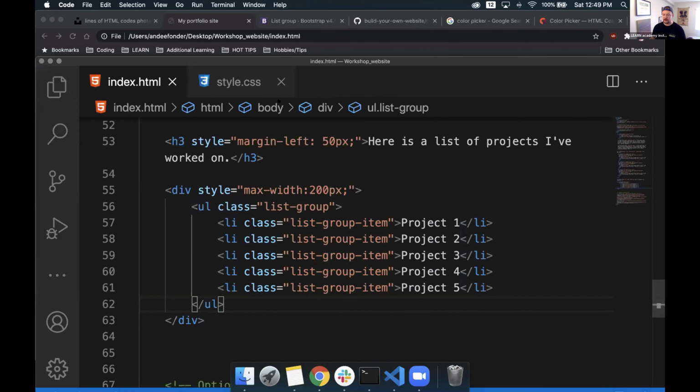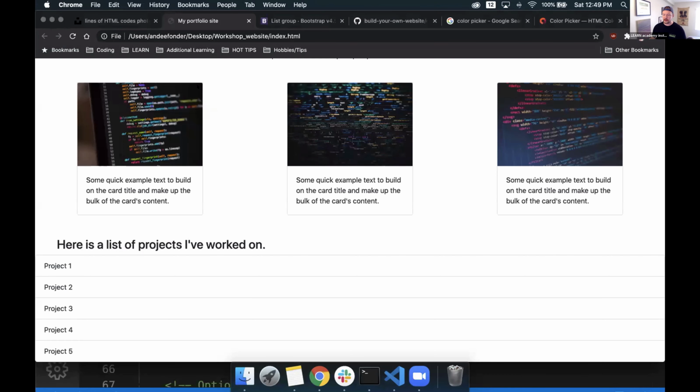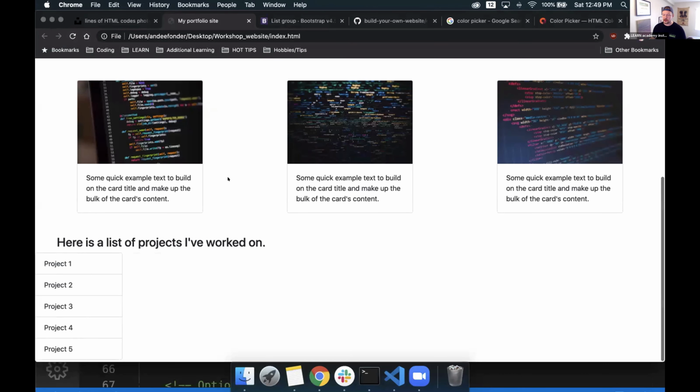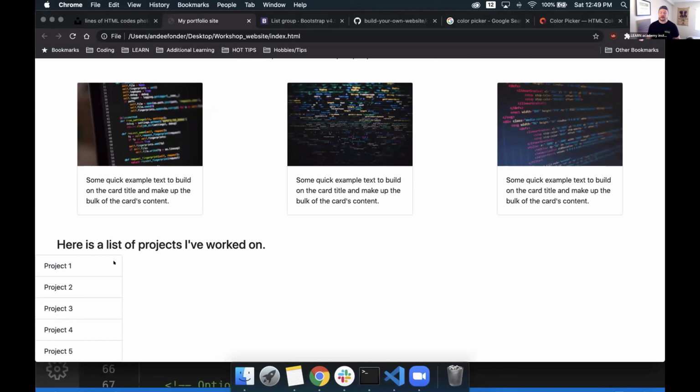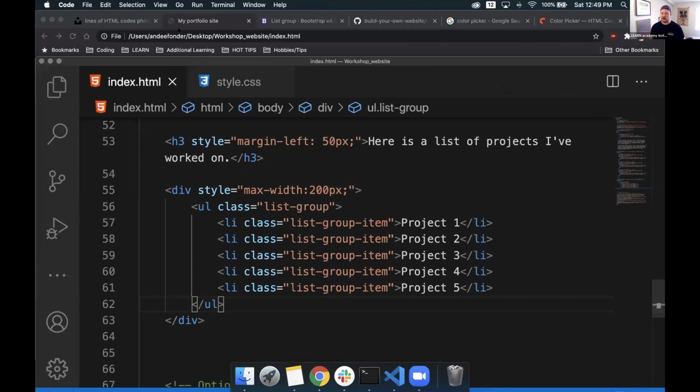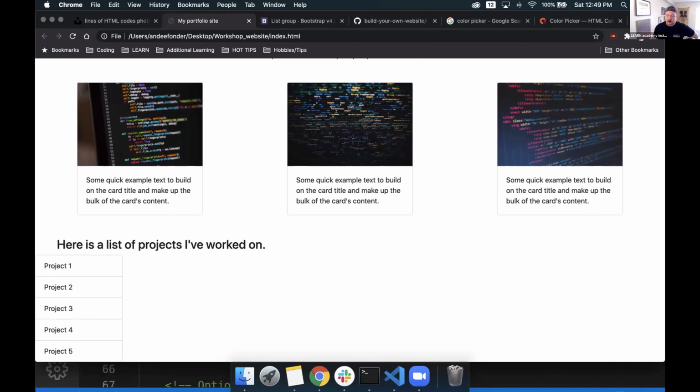Let's save that. If we go back to our website and we refresh, we can see, cool, our items now are no longer expanding across the entire width of the website, taking up all of those columns. We now have it as basically a single column. I want to also notice that over here, we don't have much spacing. So what can we do?